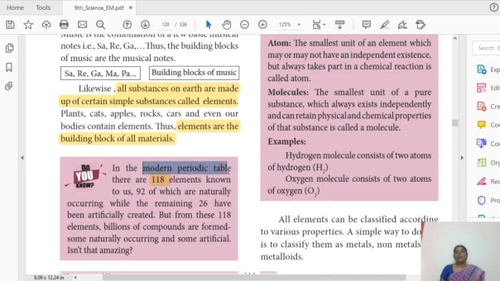A periodic table should be arranged in a particular format. You will study it in your next lesson, the topic of periodic classification of elements. Here they have given only the basic information. Of the 118 elements, 92 occur naturally.